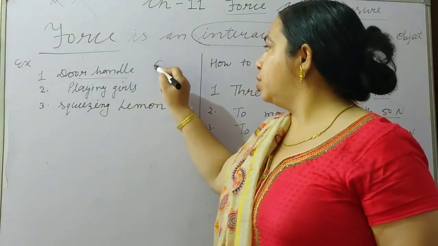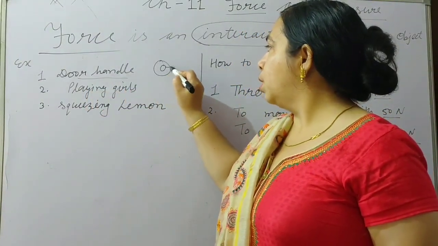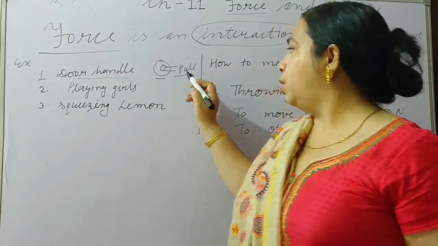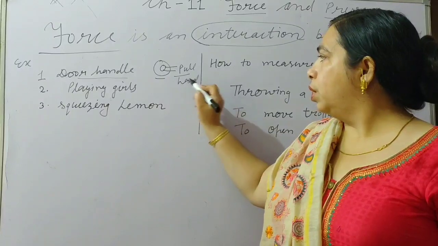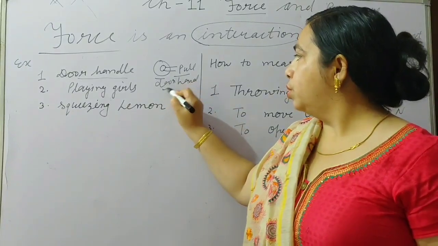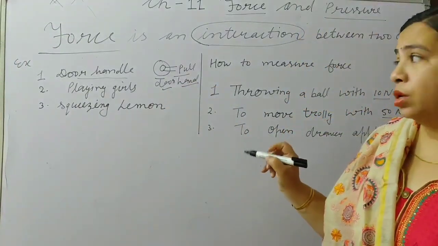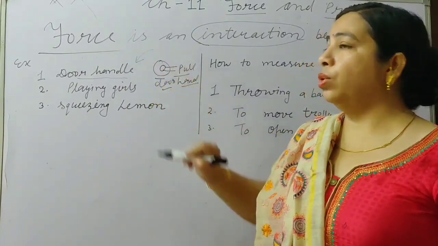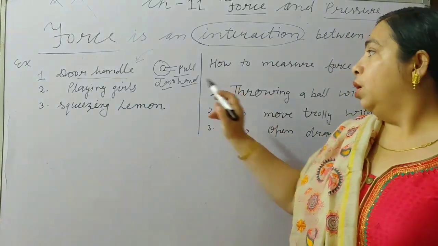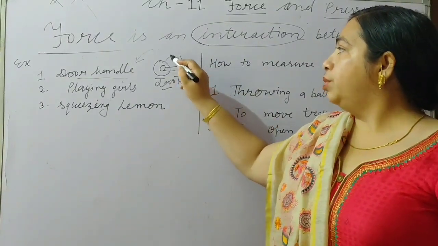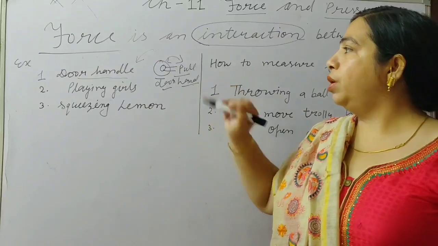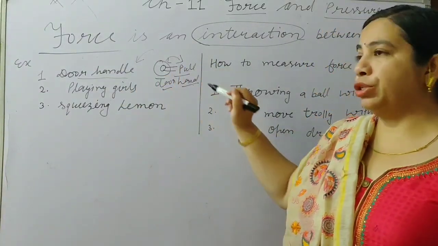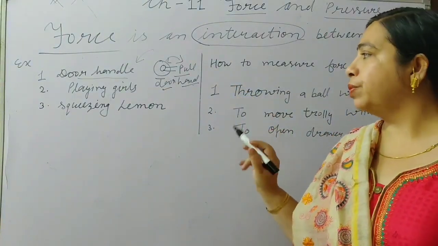Whenever you press the door knob and then you pull it, there will be a hand and a door. In this way there will be two objects. So there will be interaction while opening the door using the door handle, and we are using force.